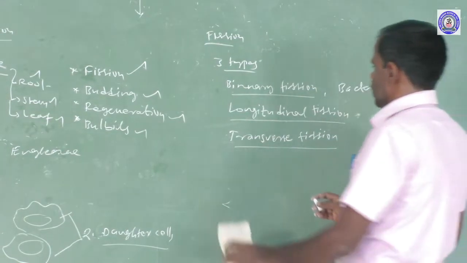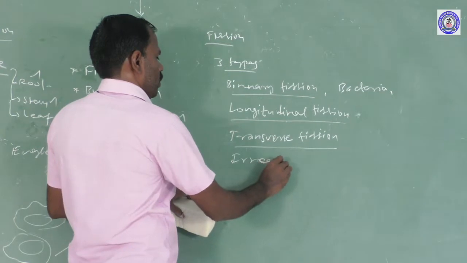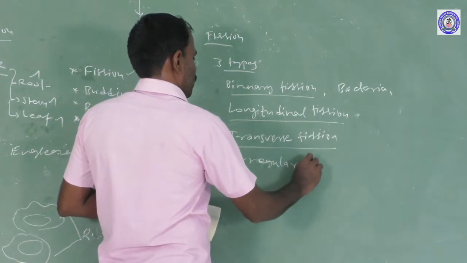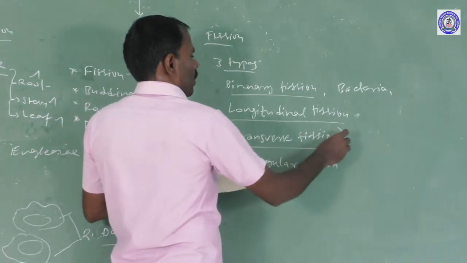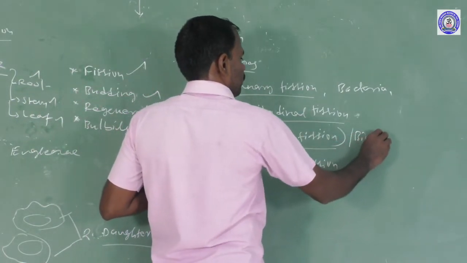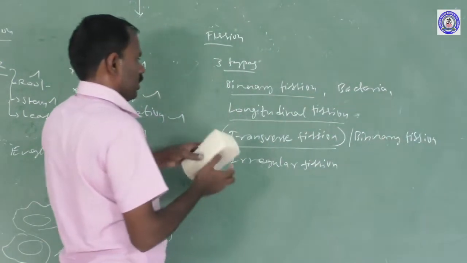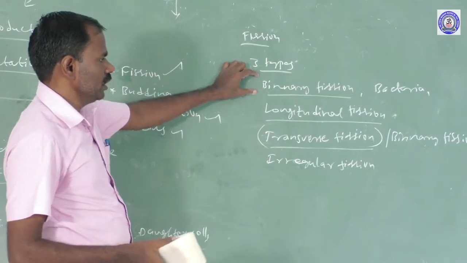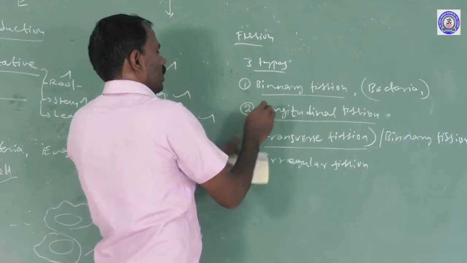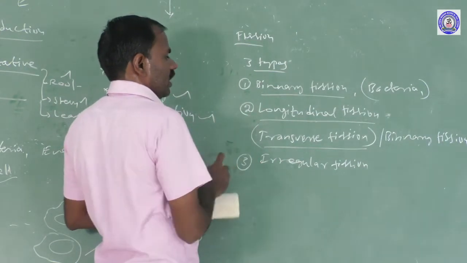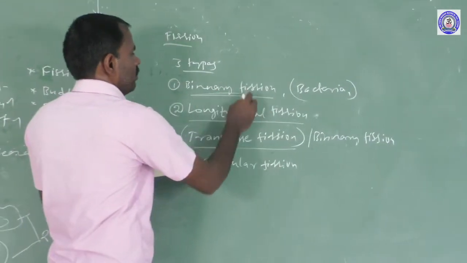The next one is irregular fission. Transverse fission is also called binary fission. There are three types of fission. Binary fission is found in bacterial cells. The second one is longitudinal fission, and the third one is irregular fission. So transverse fission is also called binary fission.